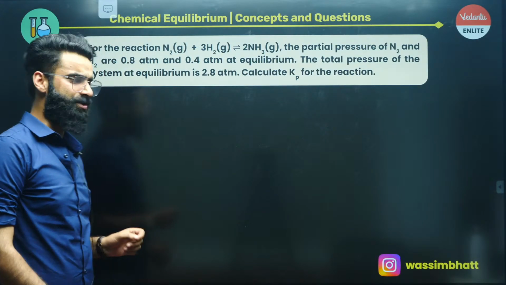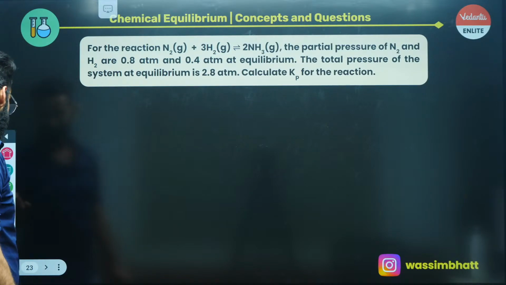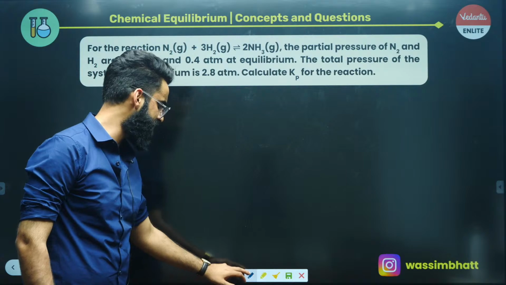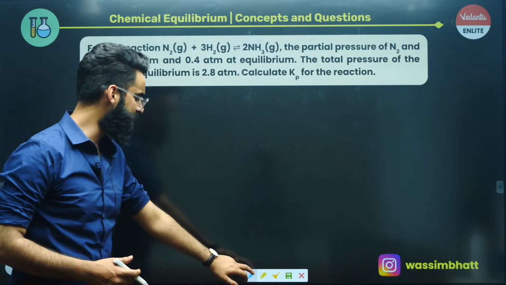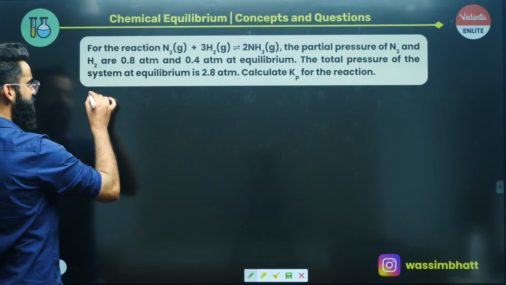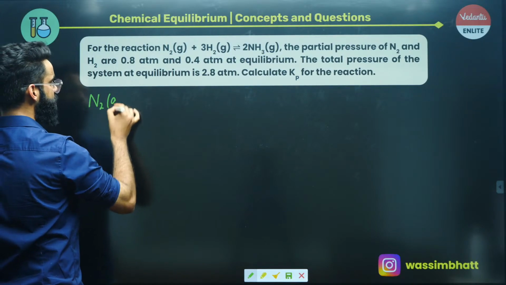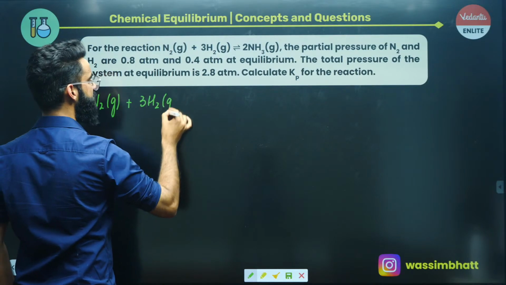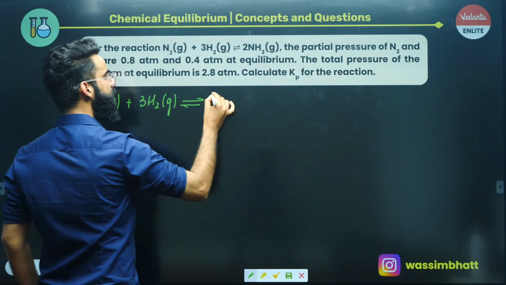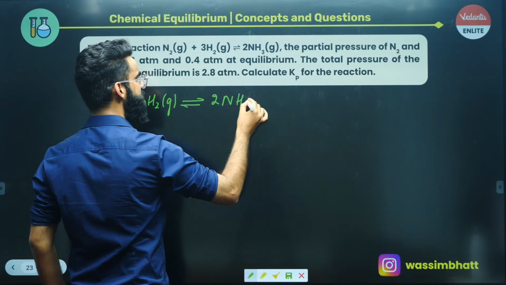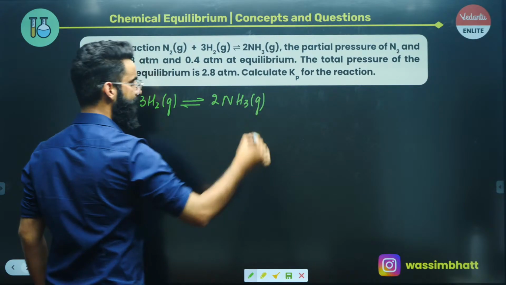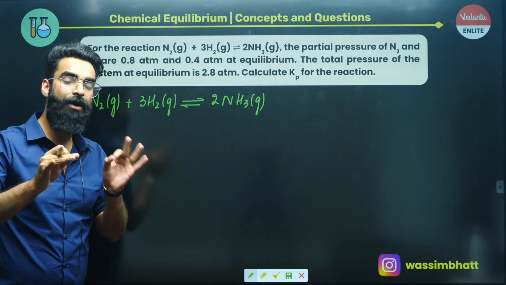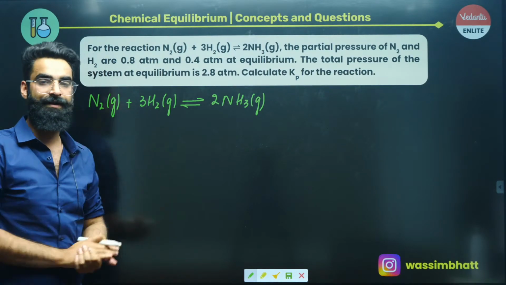Alright, this is one more question. Again, it's a very simple one, provided you just know the basic concept involved in it. Have a look at exactly what the question says. As far as the question is concerned, my dear people, we are given a reaction, and the reaction is N2 gas plus 3 times H2 gas in equilibrium with 2 times NH3 gas. This is the reaction that's given to us, right? Now people, you know at time t equal to 0, there will be only reactants in the container.